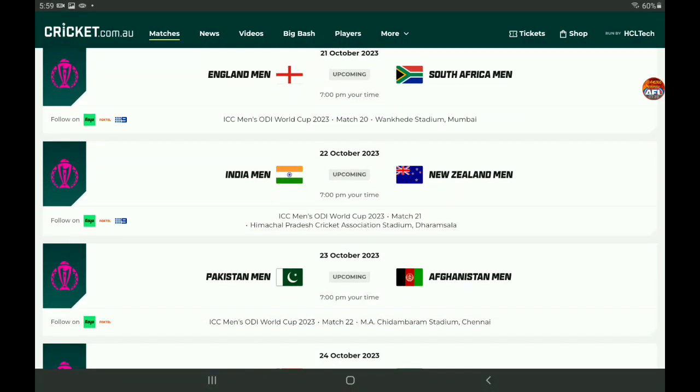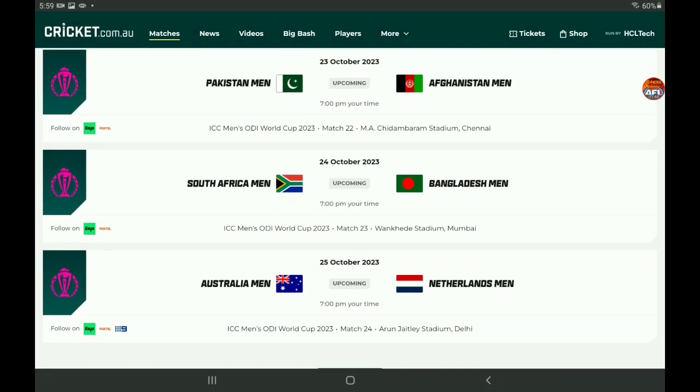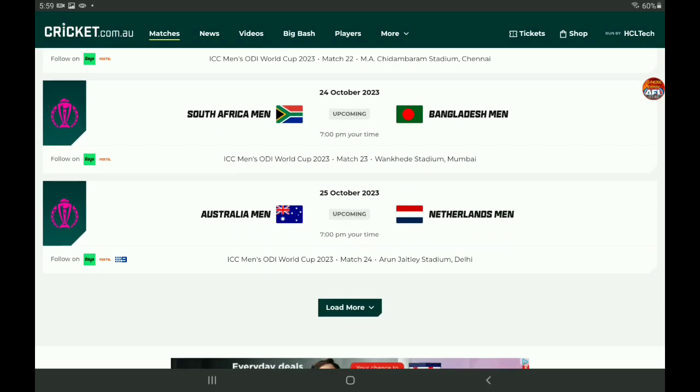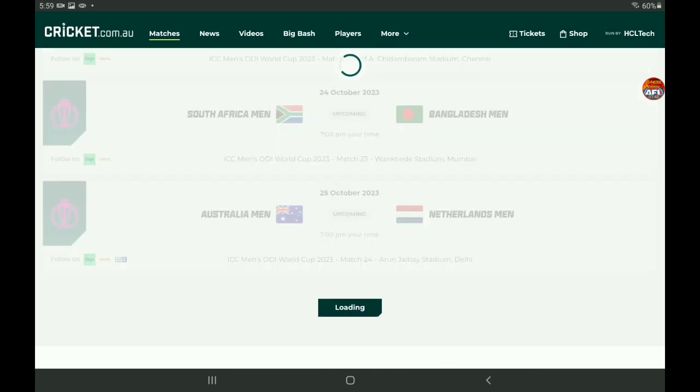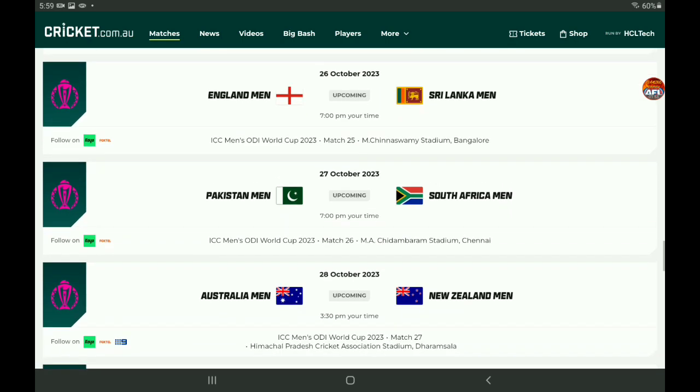22nd, India meet New Zealand. 23rd, Pakistan against Afghanistan. 24th, South Africa against Bangladesh. 25th, Australia up against the Netherlands. 26th will be England up against Sri Lanka. 27th will be Pakistan up against South Africa.